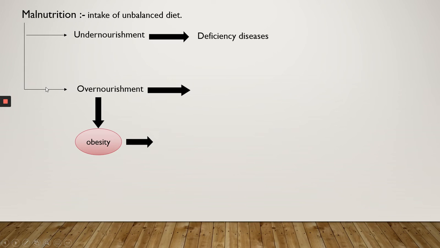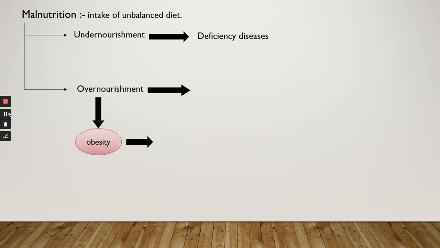Now, before discussing the unbalanced diet or the deficiency diseases, let us discuss malnutrition. What do you mean by malnutrition? It is the intake of unbalanced diet.